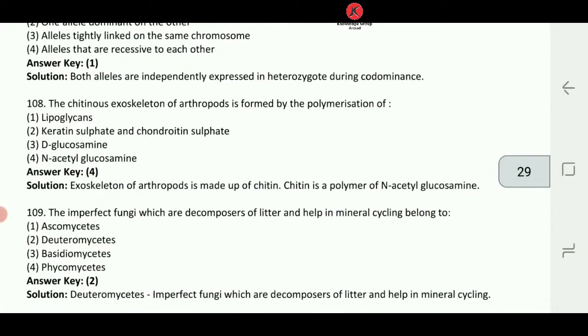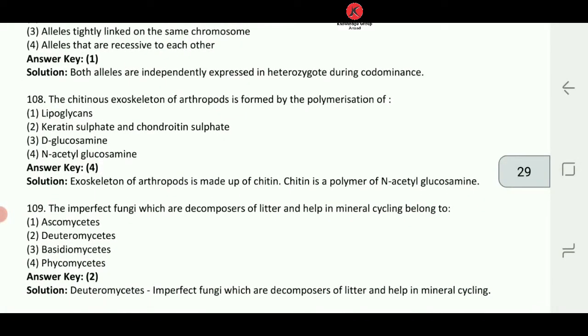Next question 108. The chitinous exoskeleton of arthropods is formed by polymerization of, okay, you should know it's N-acetyl glucosamine, right? Let's look at the options which are given.